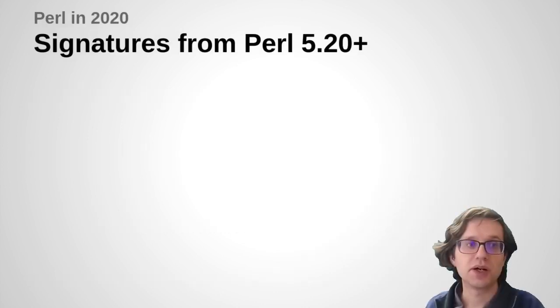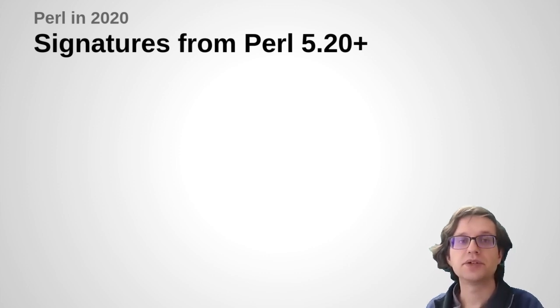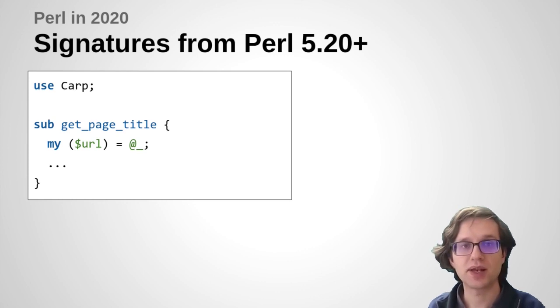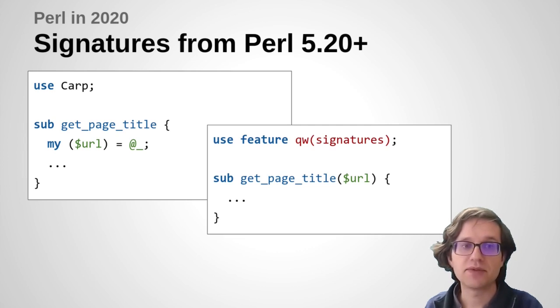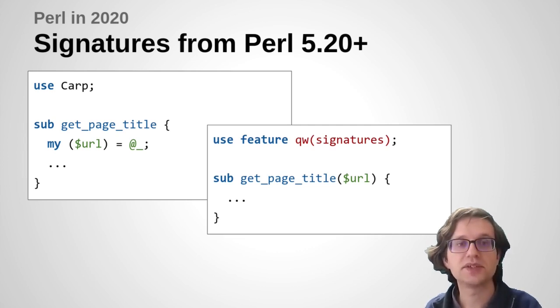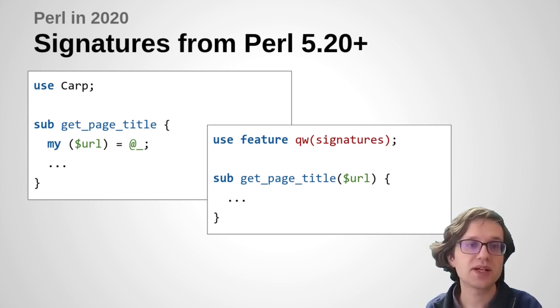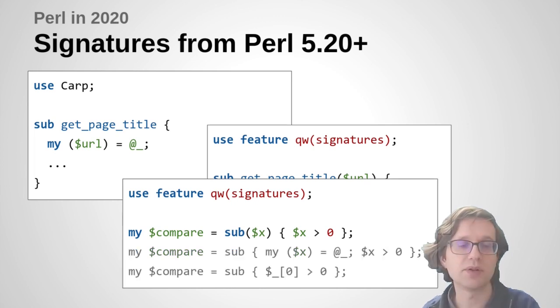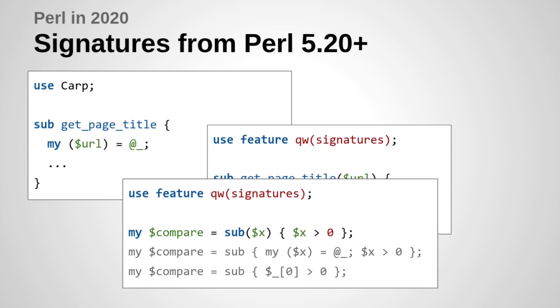So signatures were added in Perl 5.20 by Dave Mitchell, and these follow the observation that basically every function takes a list of arguments and you normally use the list unpack syntax to assign those into some lexical variables. With a signature you can just put those as parameter names after the function name. On the surface it's just a fairly small neatening of the syntax, but it helps to hide the machinery going on here, especially for smaller things like little code refs that get passed around. It's a little bit more concise, a little bit neater, but at the same time more readable than any of the alternatives you might otherwise be tempted to write.